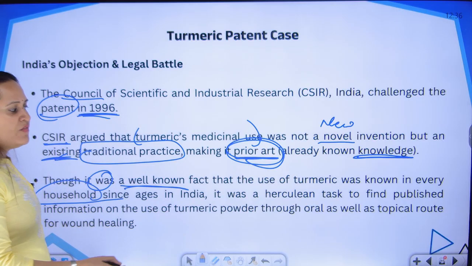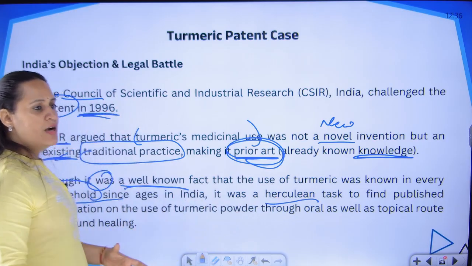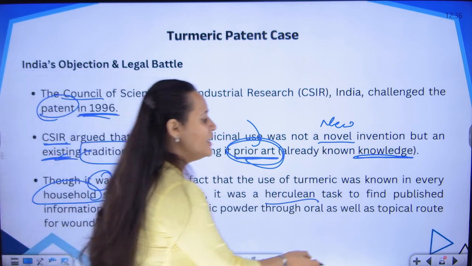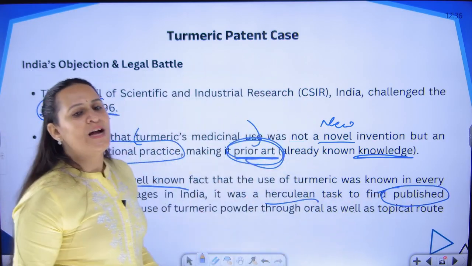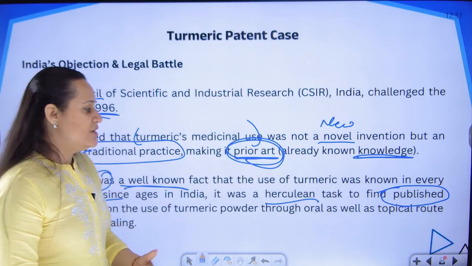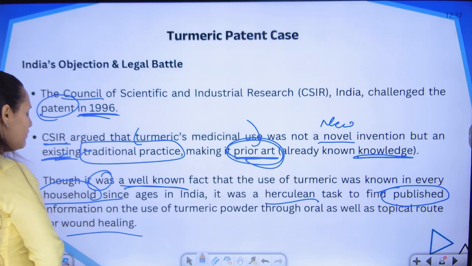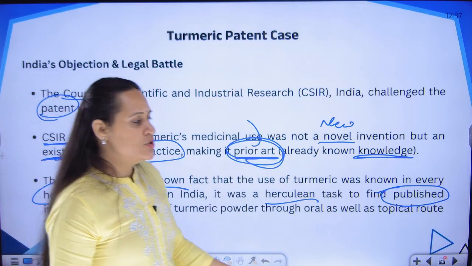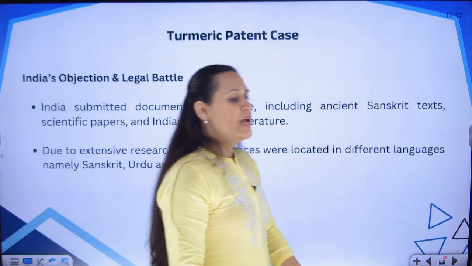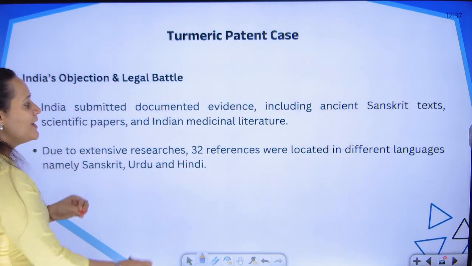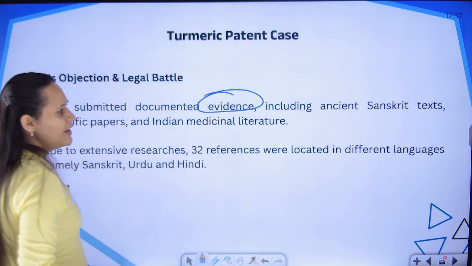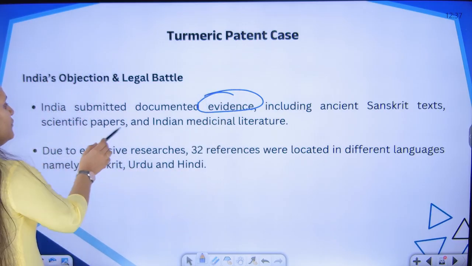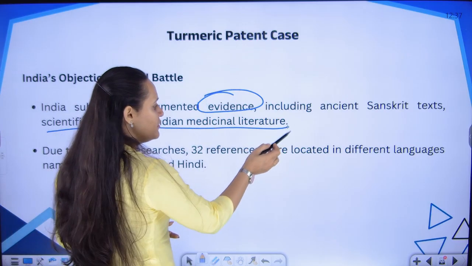But it was a very, very Herculean task. It was a difficult task to find published material to prove that we have been using turmeric for how many generations. It was very, very difficult for us to search for those documents, but somehow India was able to gather evidence: ancient Sanskrit texts, scientific papers, industrial medicinal literature.